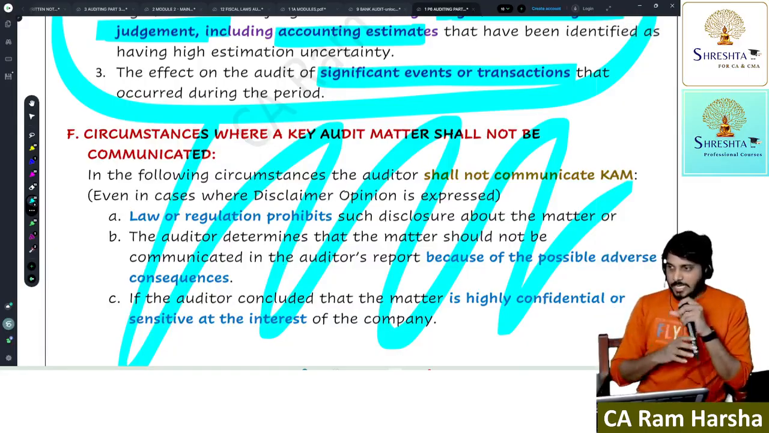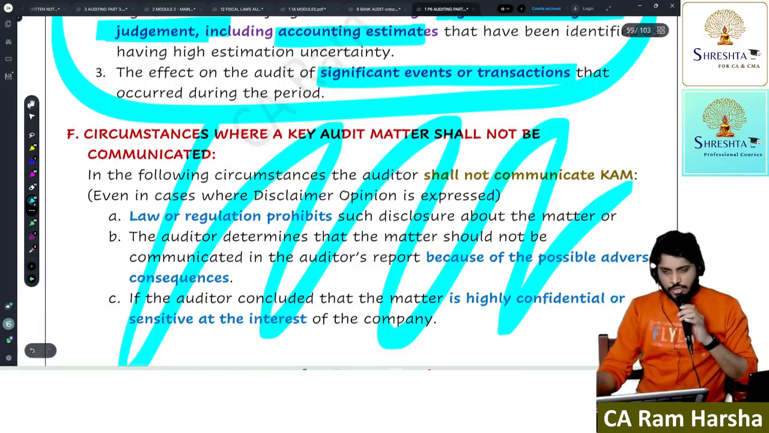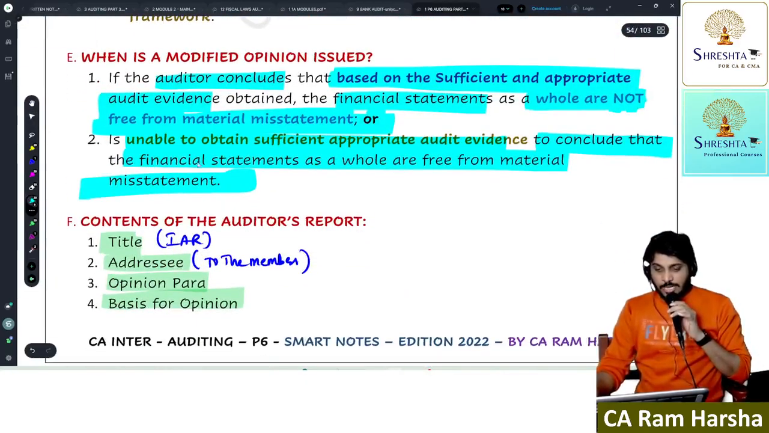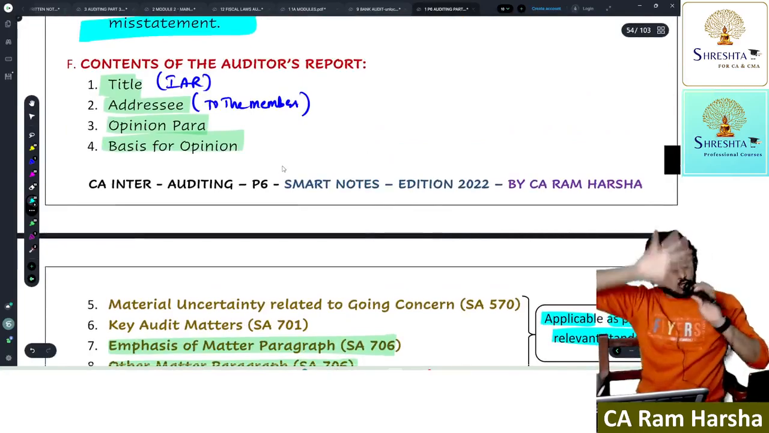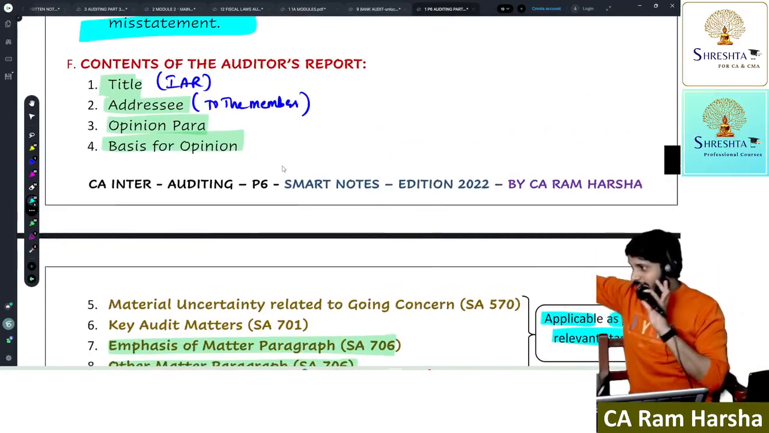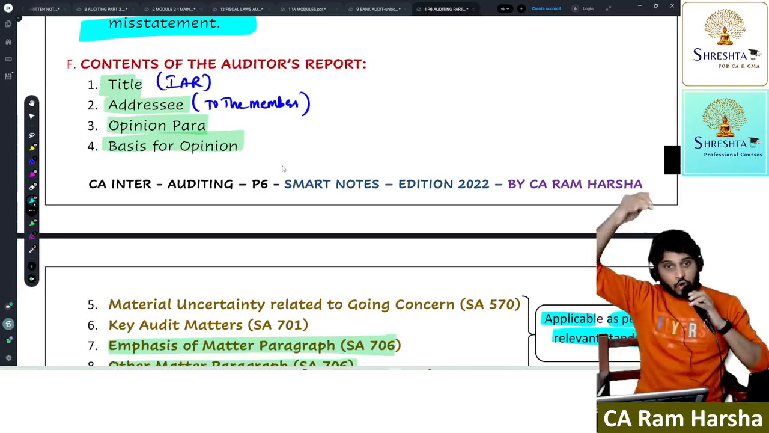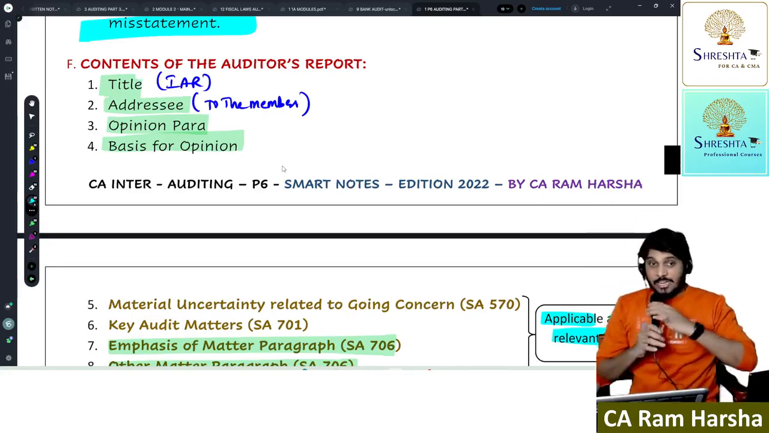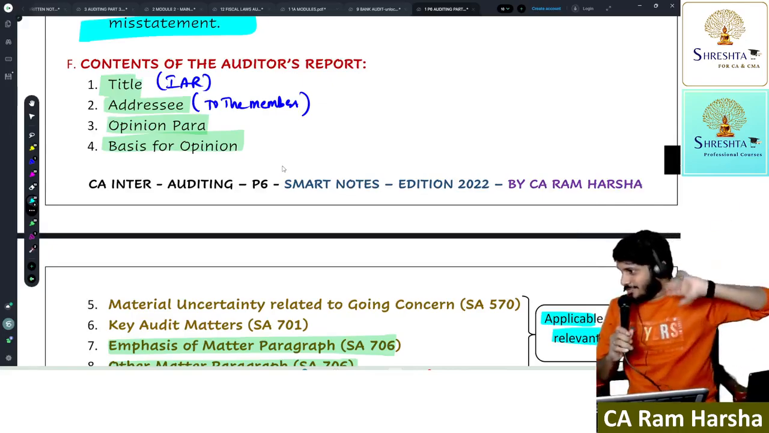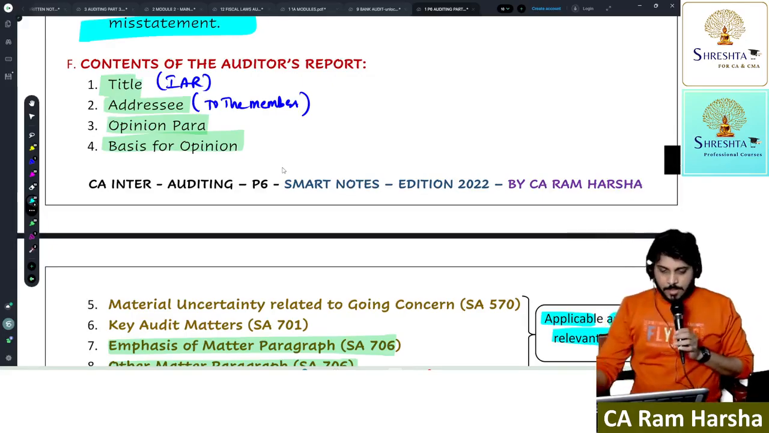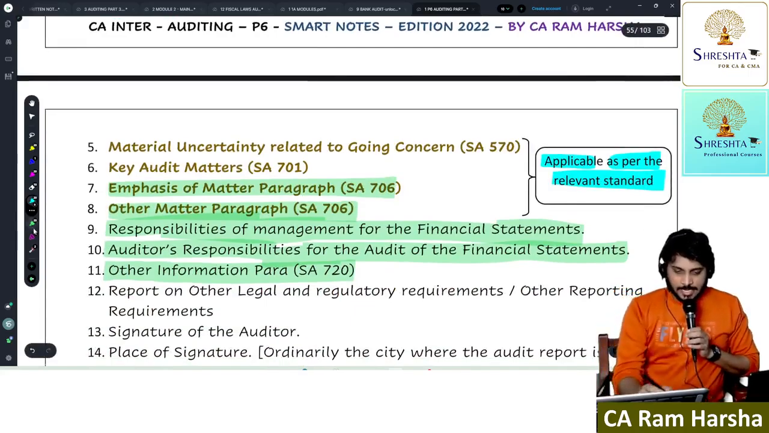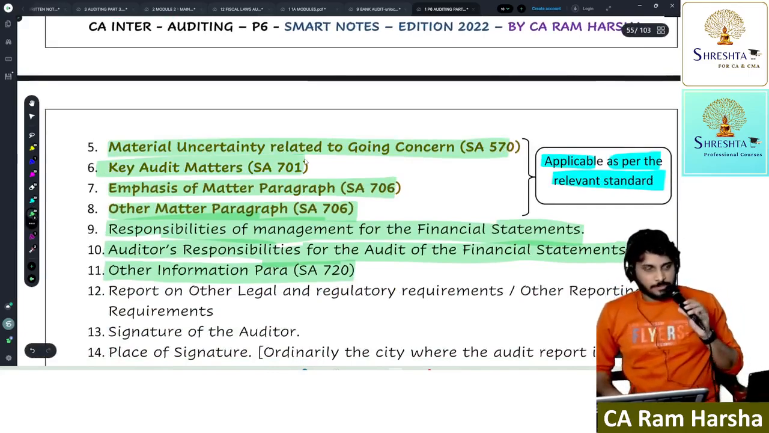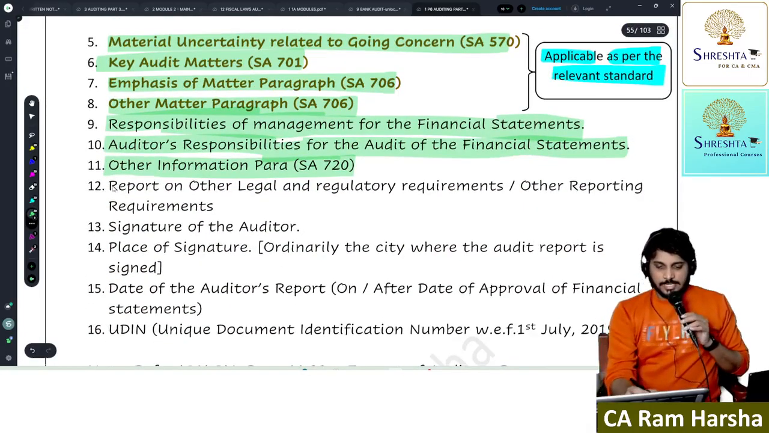So the next part is, now coming back to the audit report once again. See, look, I am only covering hardly 40 to 50% of the total chapter. Concepts I am covering everything, but each concept has so many sub-concepts that I am not covering fully. You see the main material, you will find so many other different ways of questions. Getting it? Now, material uncertainty related to going concern is covered. Key audit matter is also covered. Next. Now, what is the pending one?